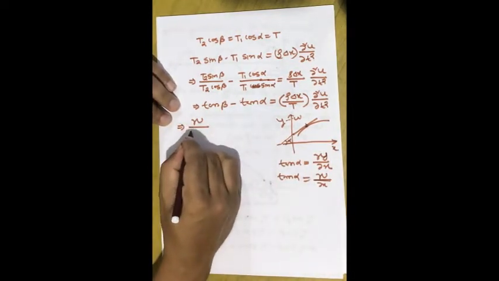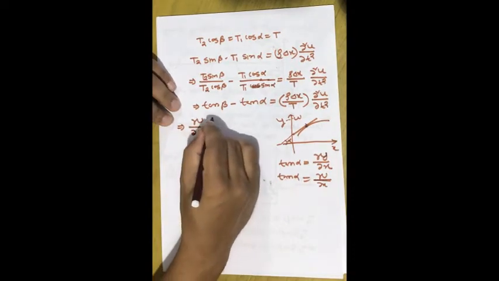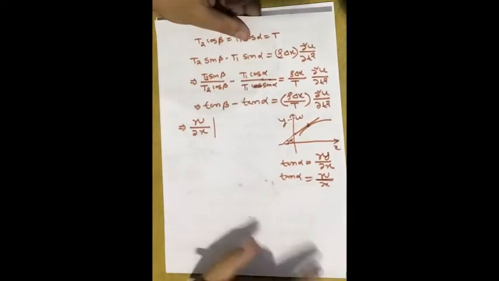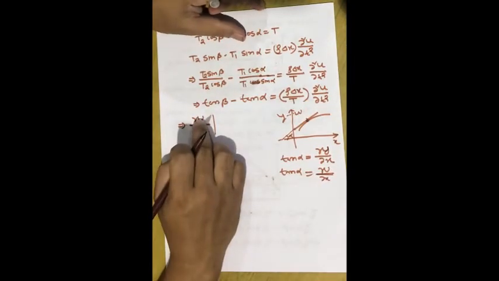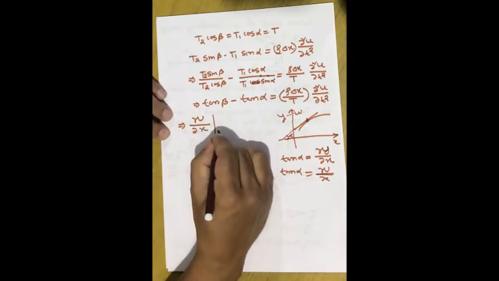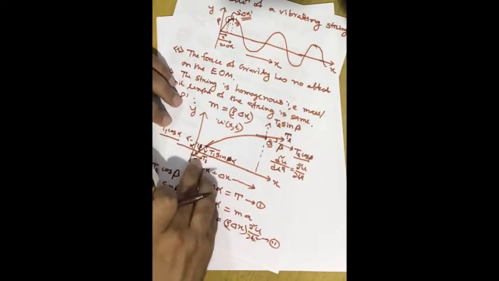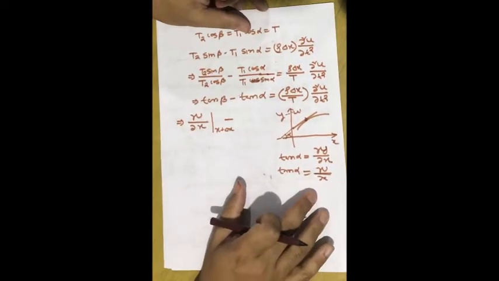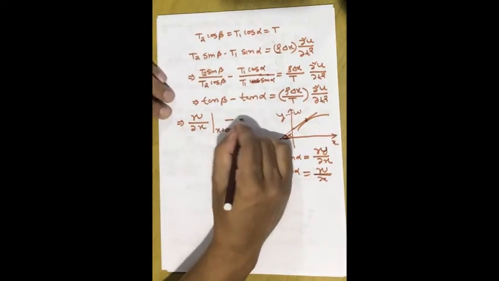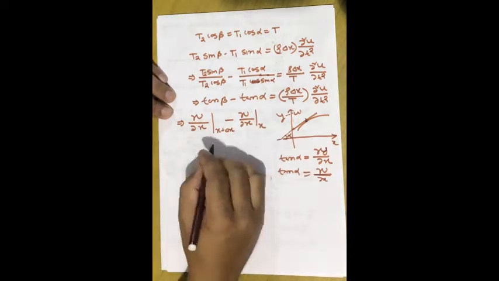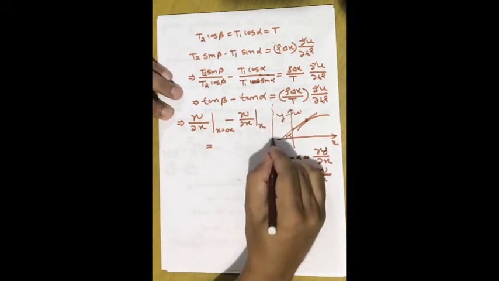So from here, tan beta, in this case, we can write as del u by del x at the point x plus delta x, because remember beta is the angle at the point x plus delta x. So this is nothing but the derivative of u with respect to x at the point x plus delta x, minus tan alpha. You see, alpha is an angle at the point x, therefore tan alpha is equal to del u by del x at the point x. This is for your reference.